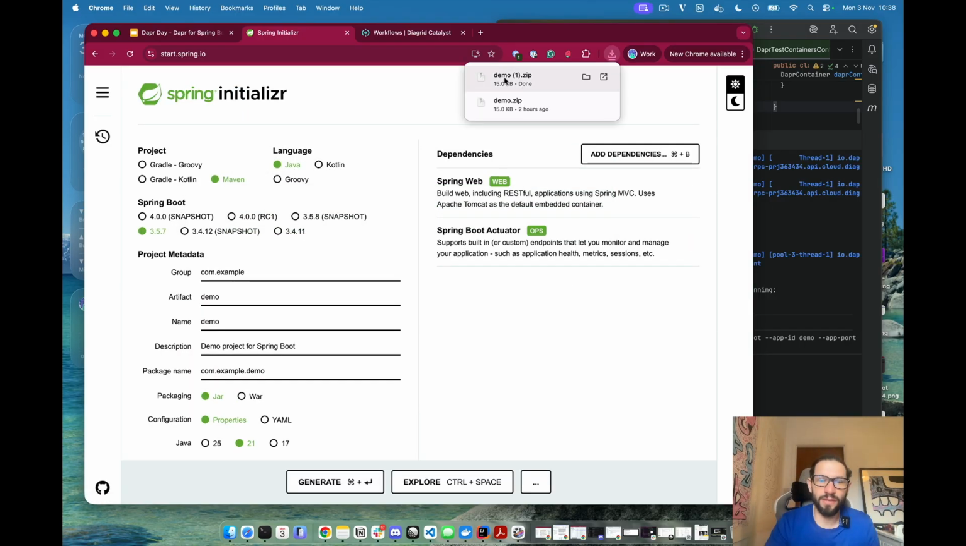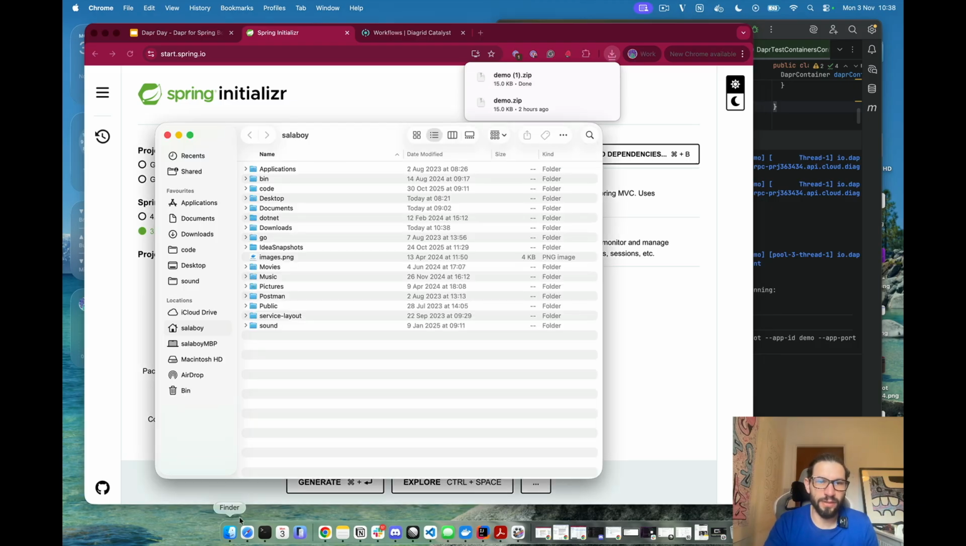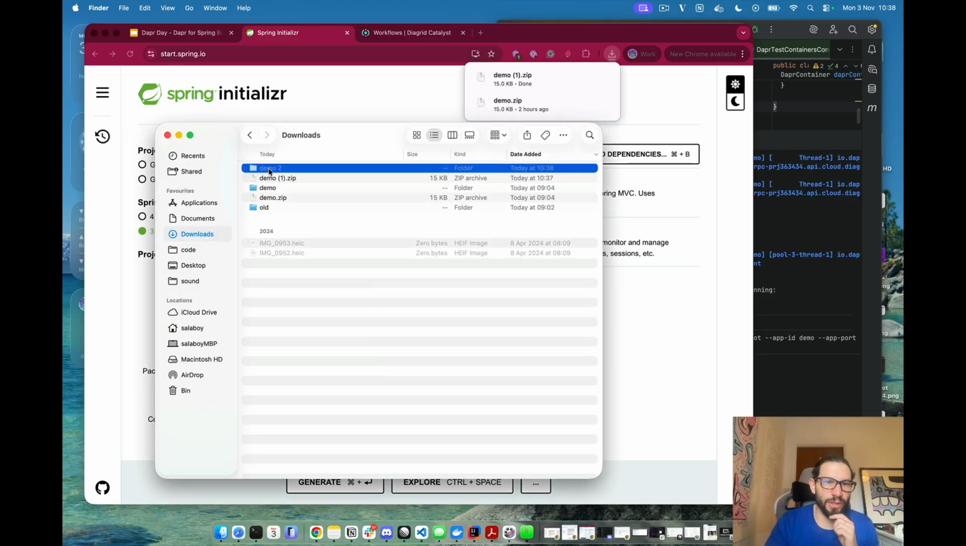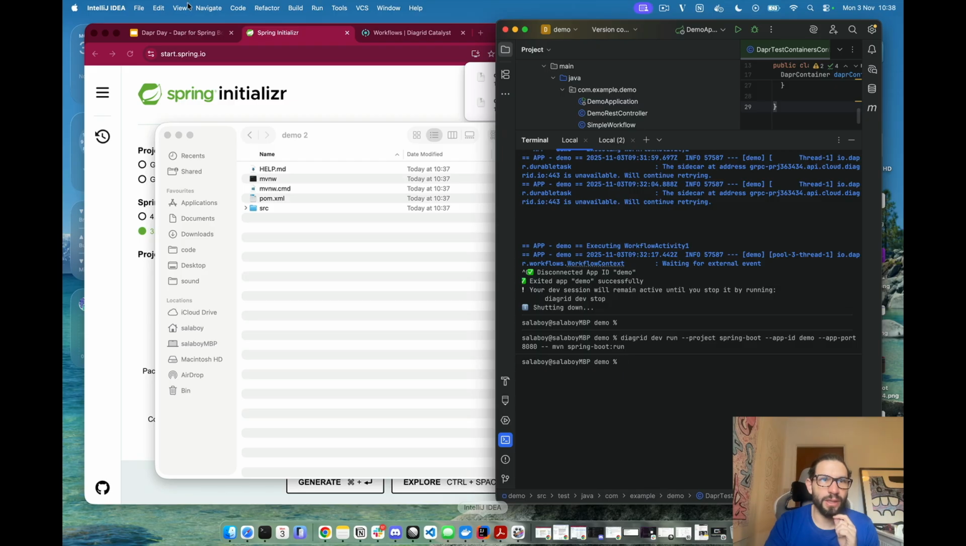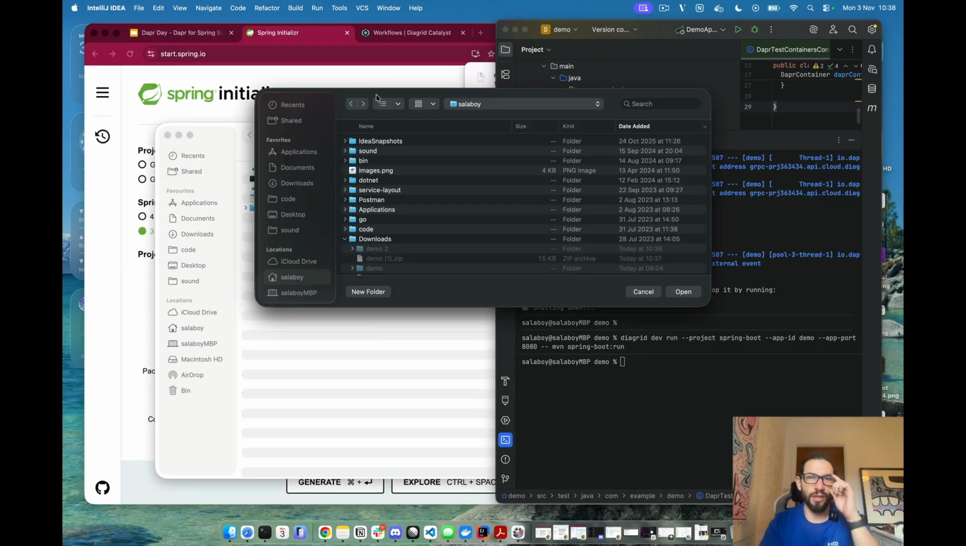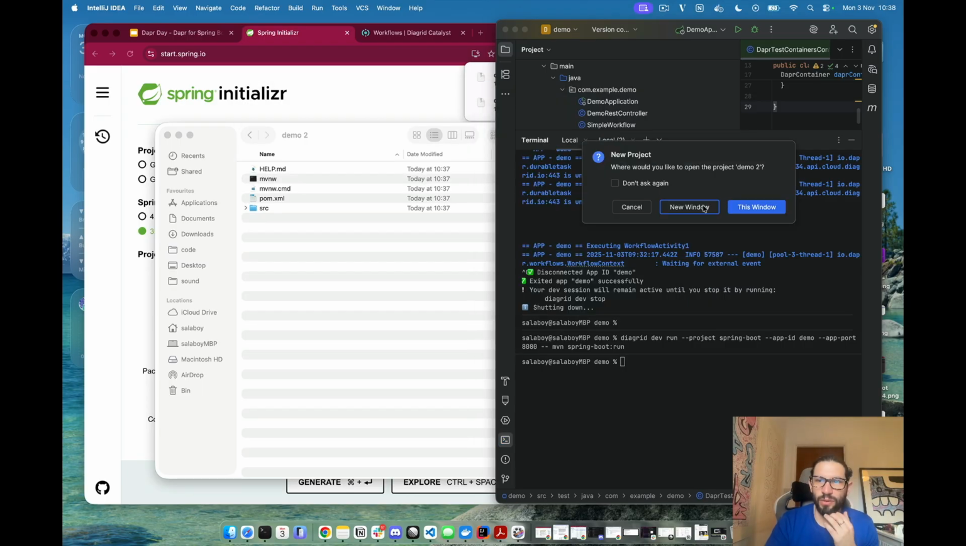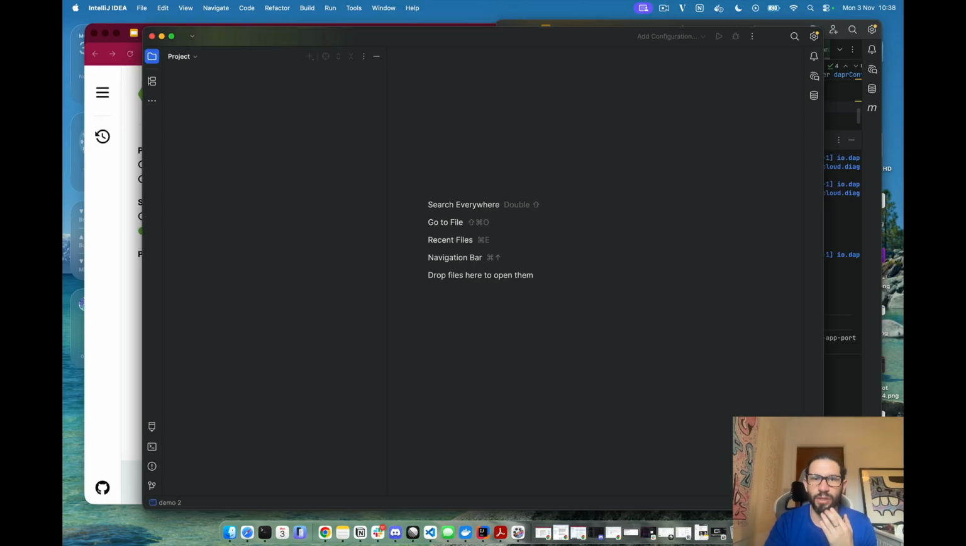So we'll generate this. This generates a zip file here in my downloads. You can see I already have a demo there, so I will just create demo 2. And then what I will do is open this with IntelliJ. I've already created an application, but let's do this from scratch so we can look at how this works.